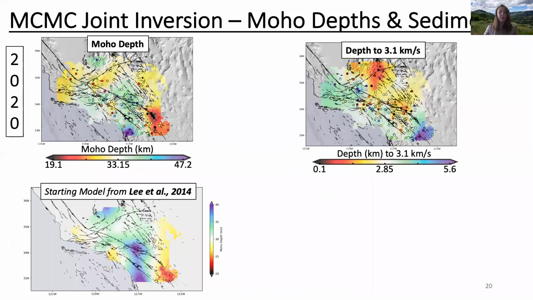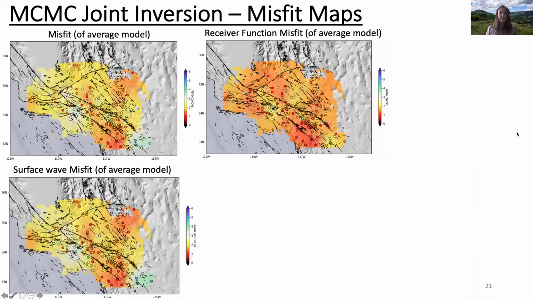We also compare our MOHO depths to those from our starting model based on the Lee 2014 model. We see similarly deeper MOHO in the Sierra Nevadas and Peninsula ranges. And we see shallower MOHO in the Salton Trough and in the coastal ranges. We also consider depths of 3.1 kilometers per second, or relatively faster than expected shear velocities for sediments at depth. We see that the Salton Trough is much deeper, while marine sediments in the coastal ranges are relatively shallower. Note that this is limited due to our not including basin stations yet, and so we are looking forward to obtaining stronger results in this area going forward.